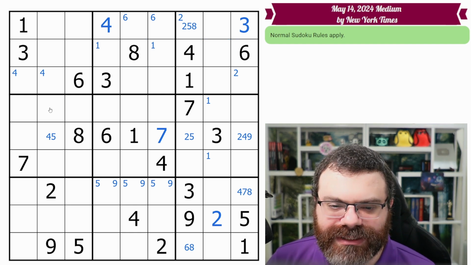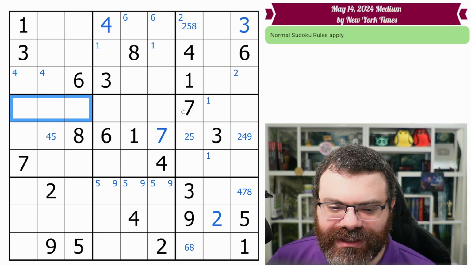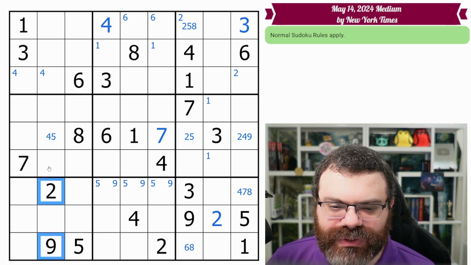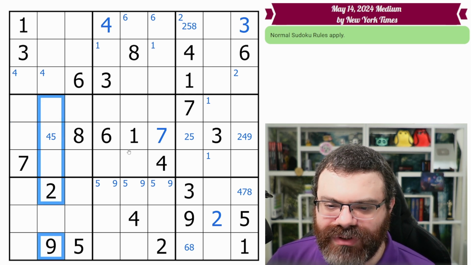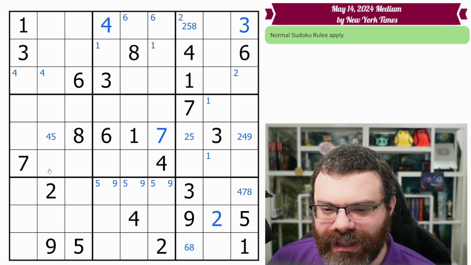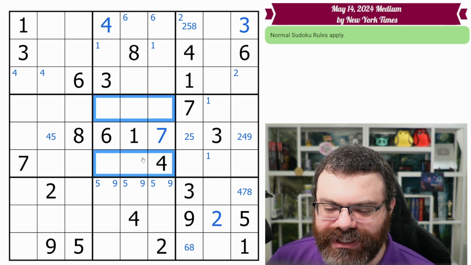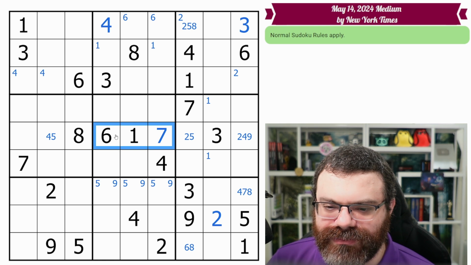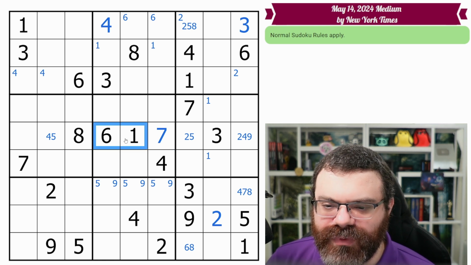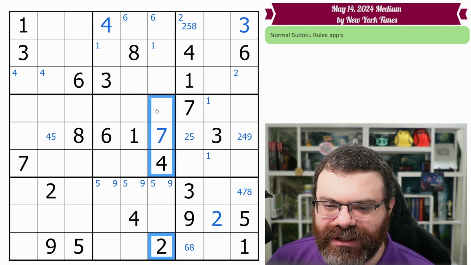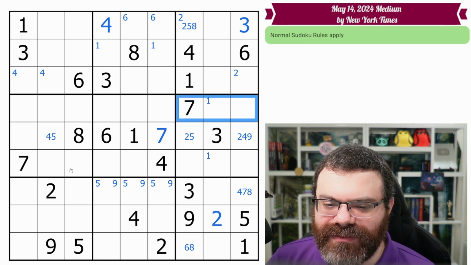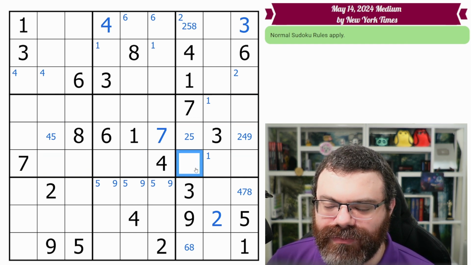All right, this next box, we kind of have this gap here. You kind of want to be looking at that. We've got this 2 and 9 looking in, but unfortunately there's no 2 9s over here helping. This box here, we've got the 1 4 6 7. So we already kind of looked through here, right? We already looked at this filled box row. But we could look here, like for this 2 to help. But really anything that's going to help is going to be here, and there's nothing helping here. So we're going to move on.